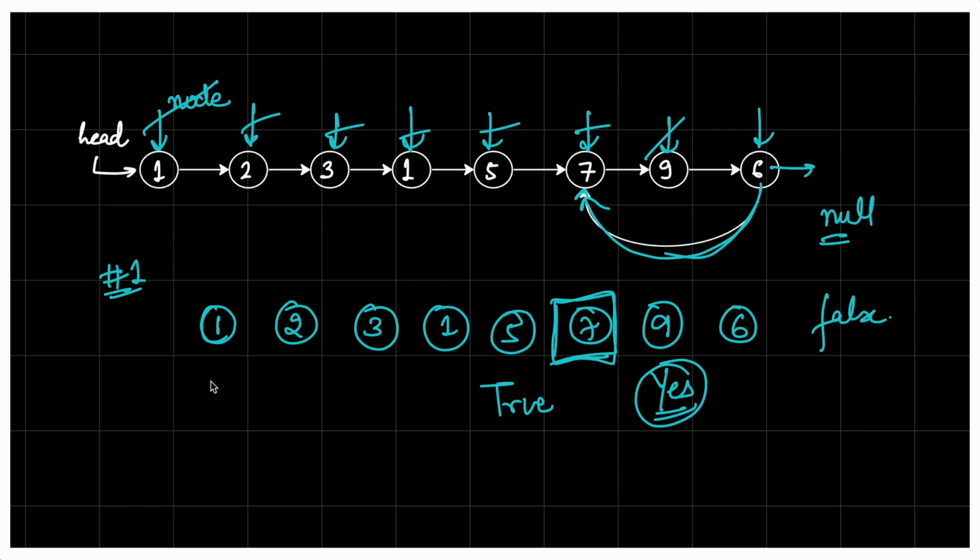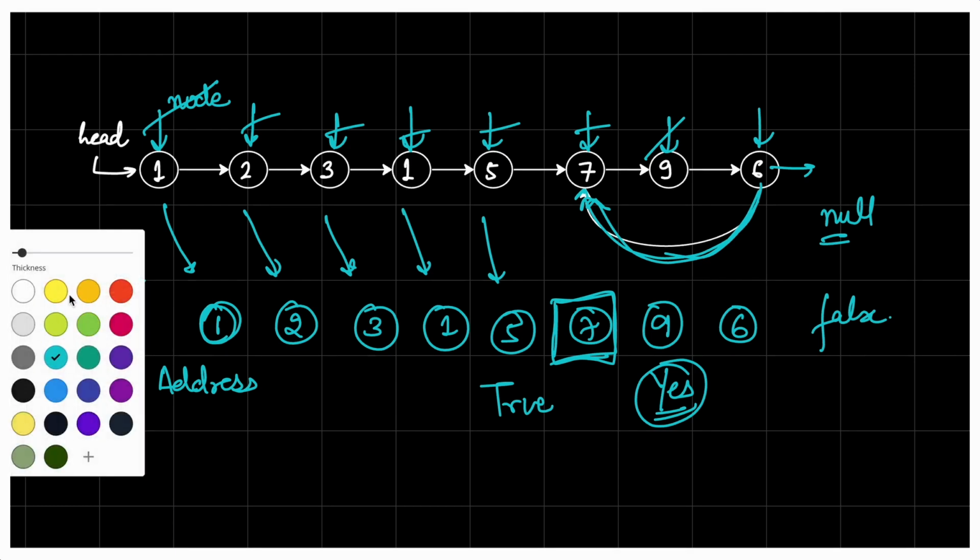So the first approach is that you keep on storing the nodes into a hash set. We are not storing the content of the node, we are storing the address of the node. So we'll keep storing the address of each node into a hash set, and if we come to any of the previous nodes again by doing the next of any node, that means we'll say the cycle is present. If we are going to null, then we'll say the cycle is not present, so in that case we return false. So this is the first approach.